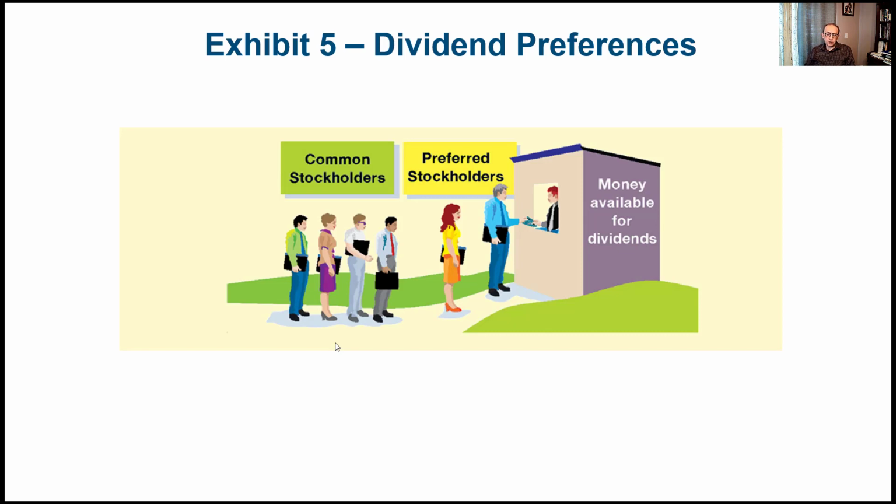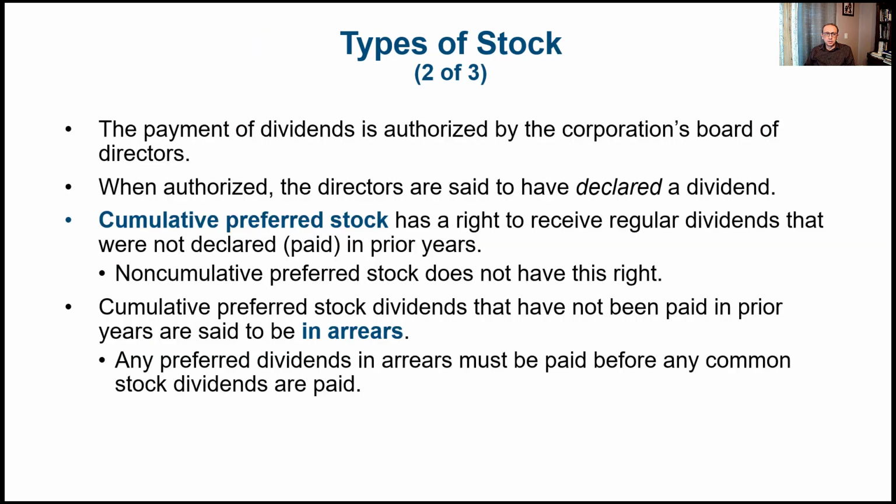But remember, preferred stock is an option that some corporations would have. Not all corporations have preferred stock. The payment of dividends is authorized by the corporation's board of directors. When authorized, the directors are said to have declared dividends.